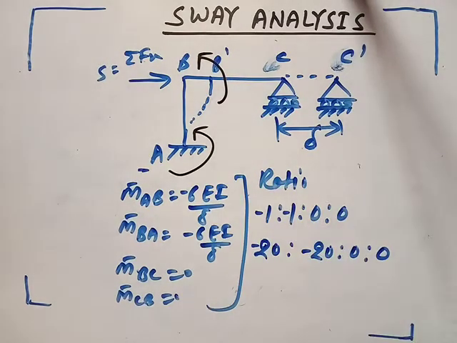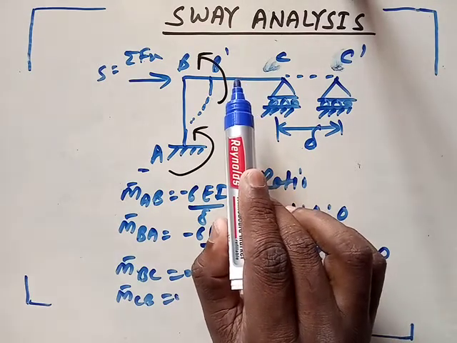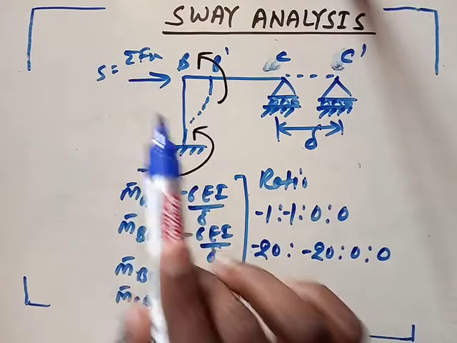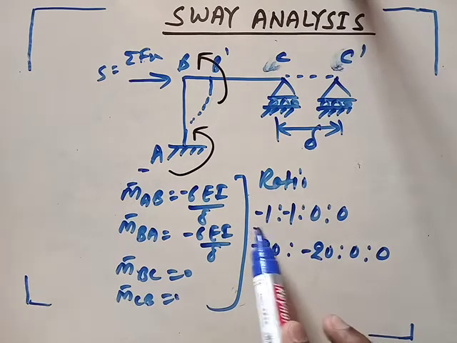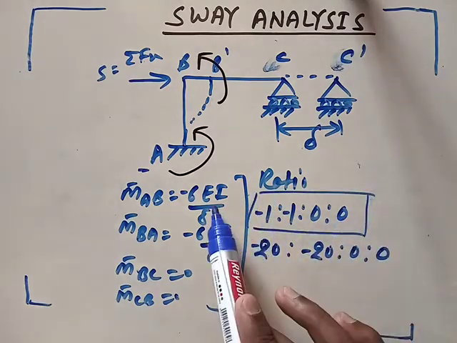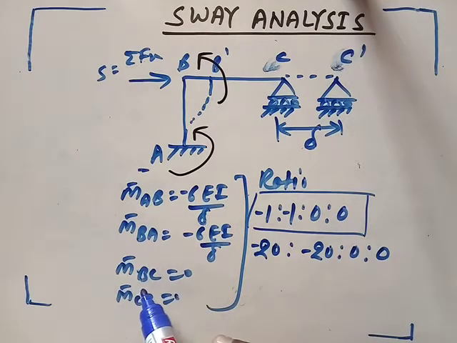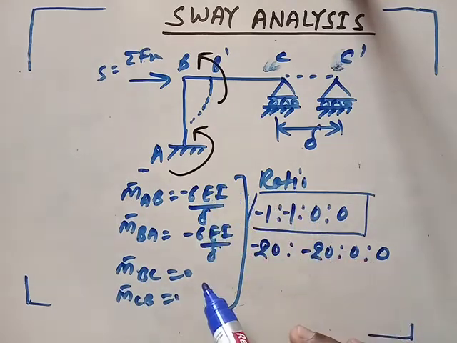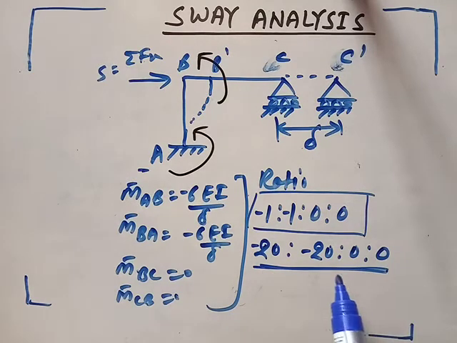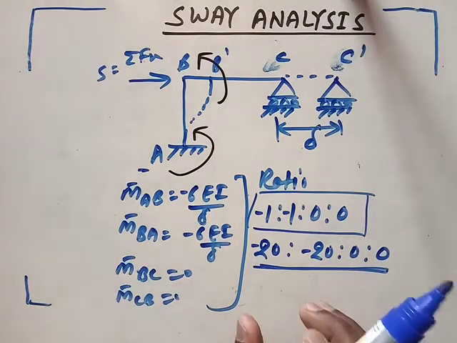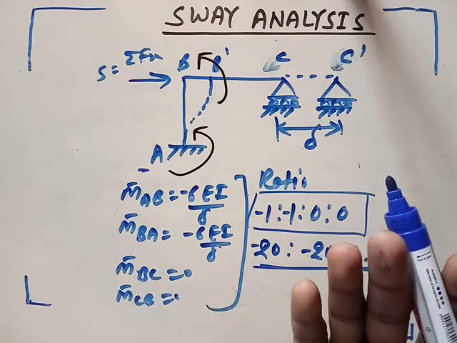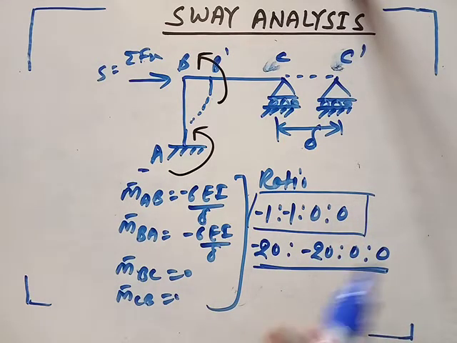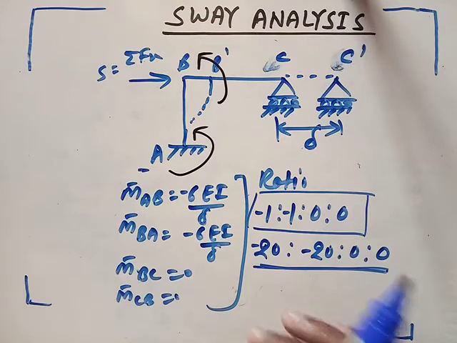So this is your third step. In the third step, you have to remove the external loading, then apply the sway force. Due to this sway force, you find the fixed end moments for all the points, then find the ratio. Because we don't know the value of delta, we don't know these fixed end moments. So in this ratio we assume a moment, and now we will distribute this moment like in the previous case, by the moment distribution method, and then we will proceed further.